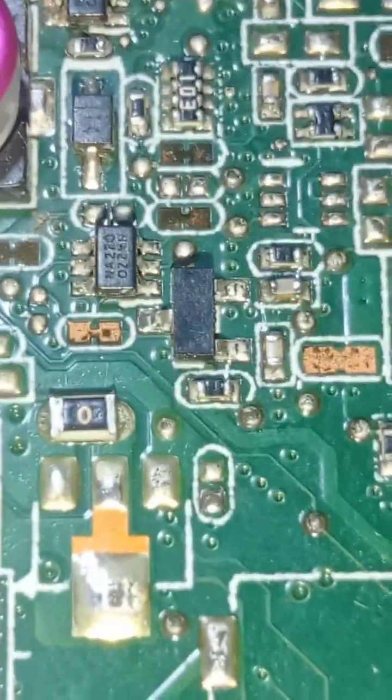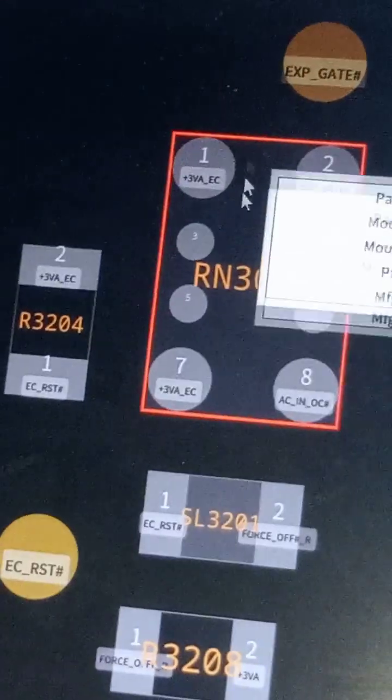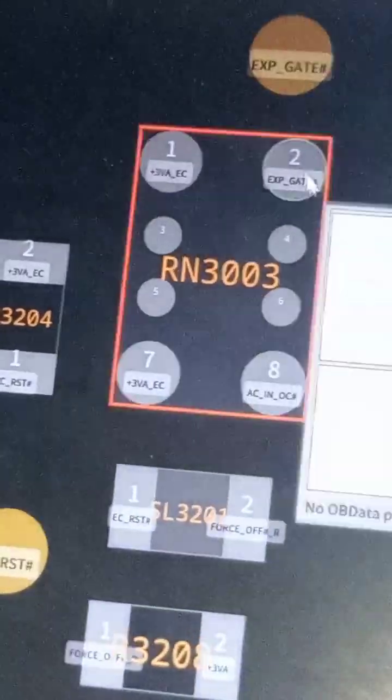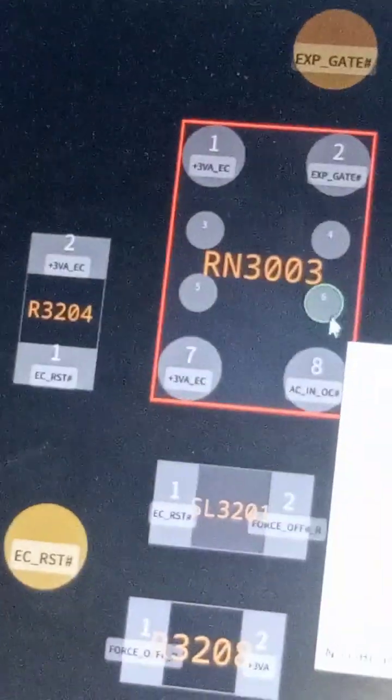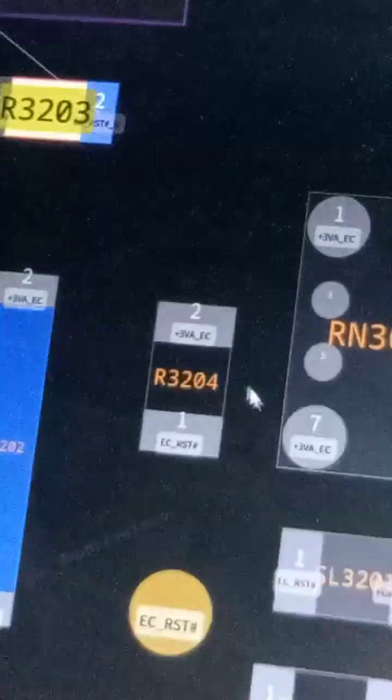All right, this is the circuit controlling the EC reset signal. On our board view we have our diode here, we have our test point here, and then a series of network resistors here.